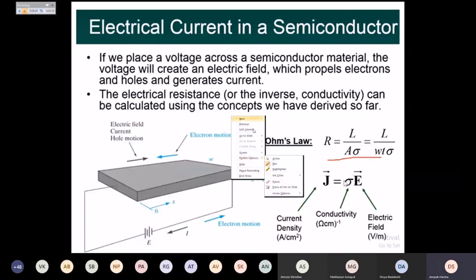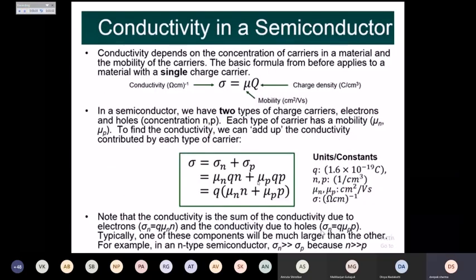And about conductivity, we have studied it in the previous lecture also. Let me quickly revise that. Conductivity is nothing but mobility into the charge density. As I have already said, if there is mobility, then only we will get conductivity. If you make mu equal to 0, then sigma will be 0. So both the terms are very important for conductivity.